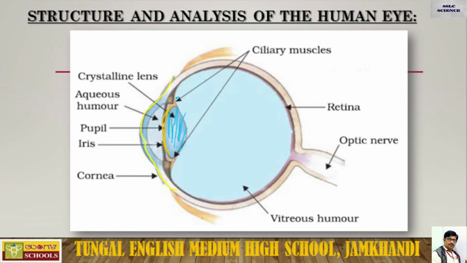It is located just behind the pupil with the help of flexible muscles called ciliary muscles. We are having the muscle over here as well as muscles over here. Through these, this lens is going to adjust its focal length while forming the image. I hope you got this part correctly.